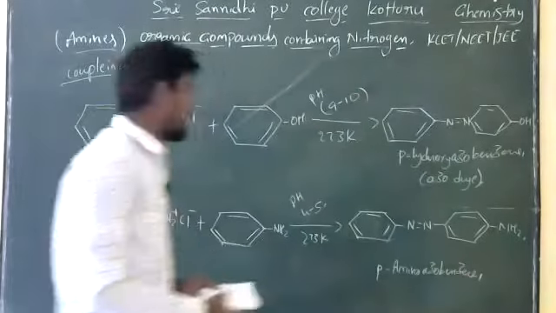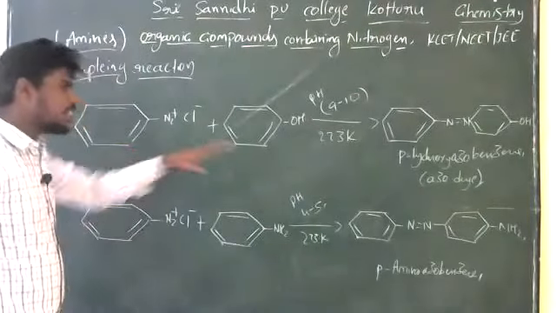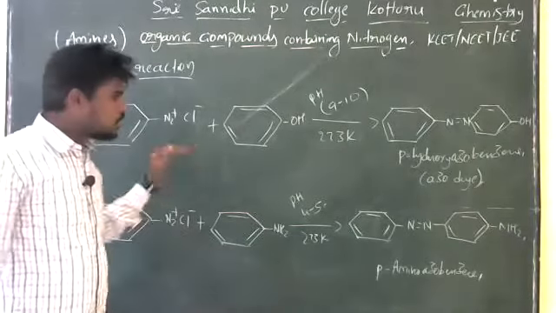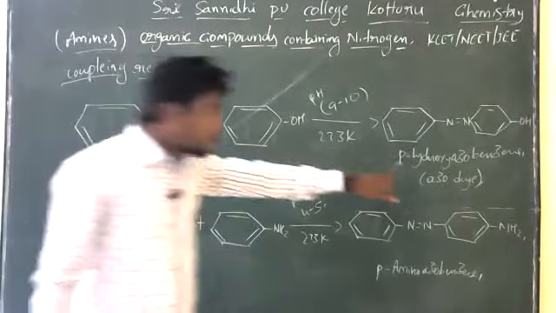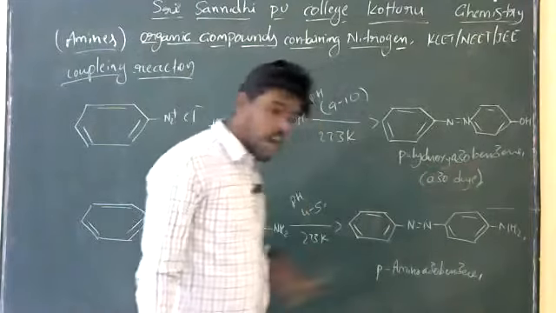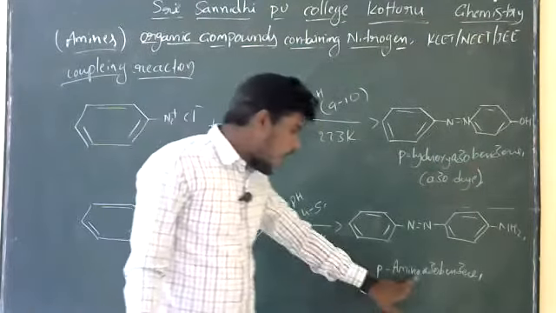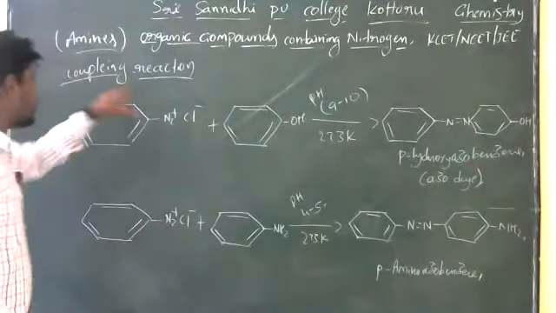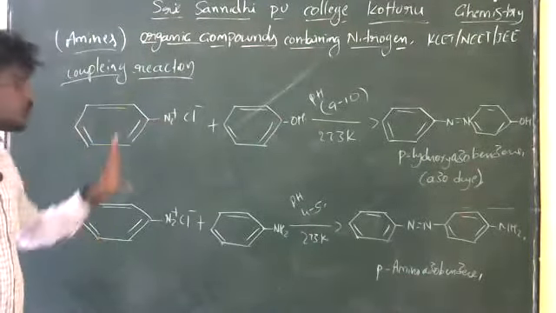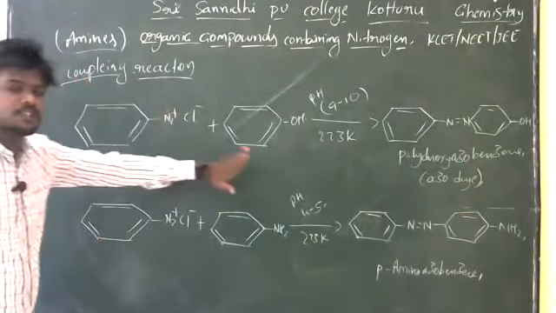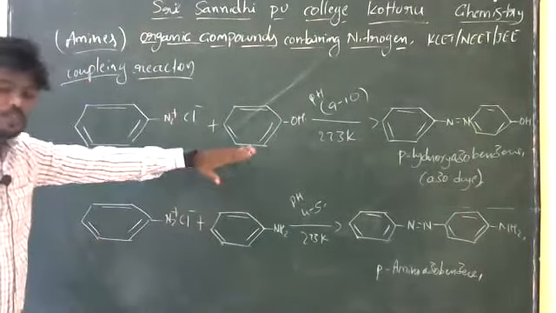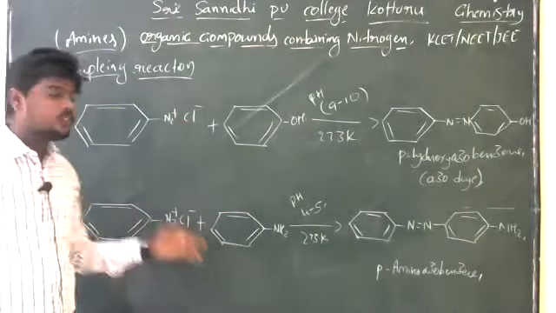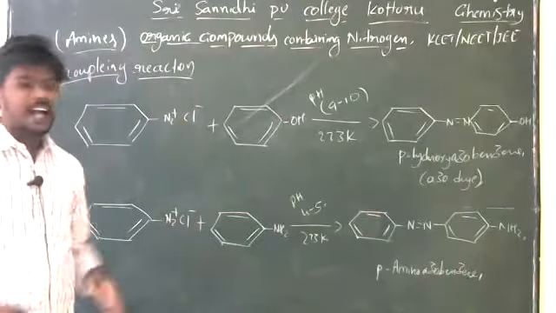So these are the only two reactions, when diazonium salt is reacting with phenol and also with aniline. Diazonium salt reacting with phenol produces para hydroxy azobenzene. When it reacts with aniline, it produces para amino azobenzene. Okay? These reactions we call coupling reactions. So what is the coupling reaction? Reacting with phenols and also aniline. This we call a coupling reaction.